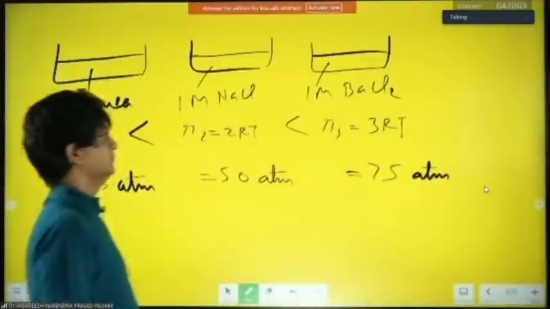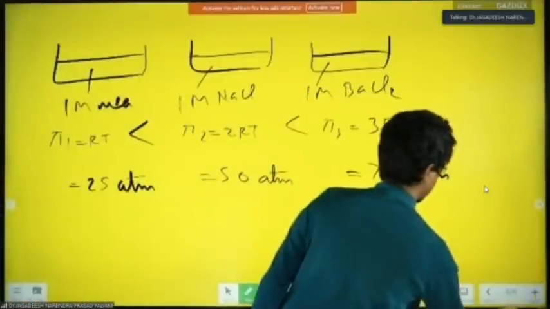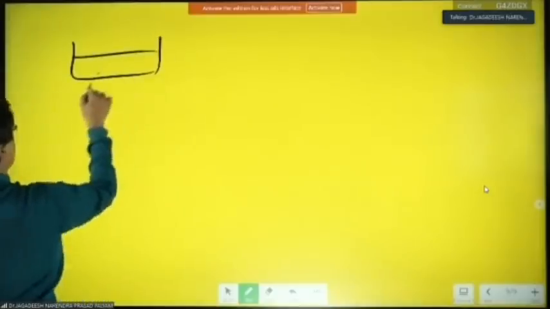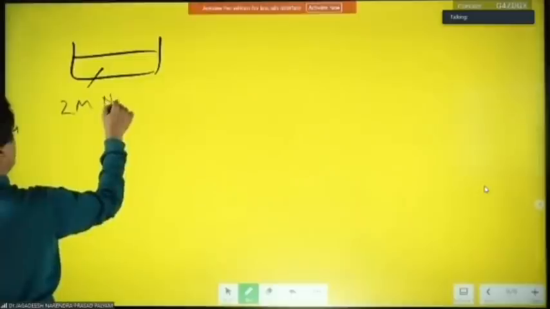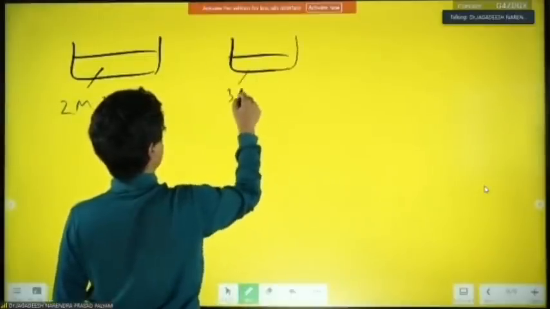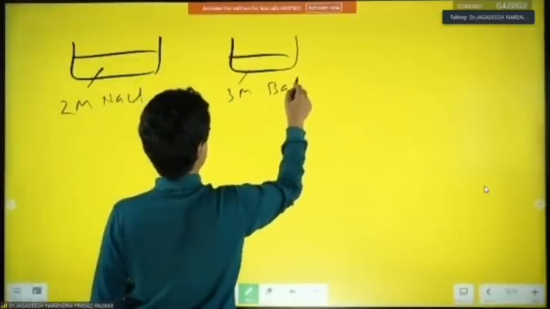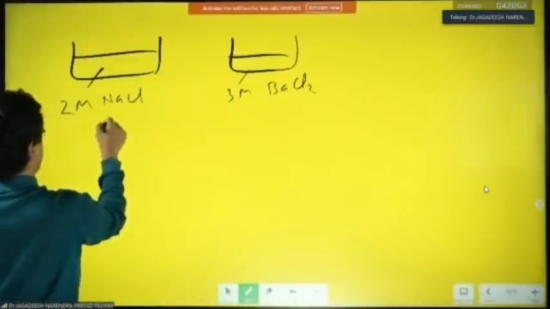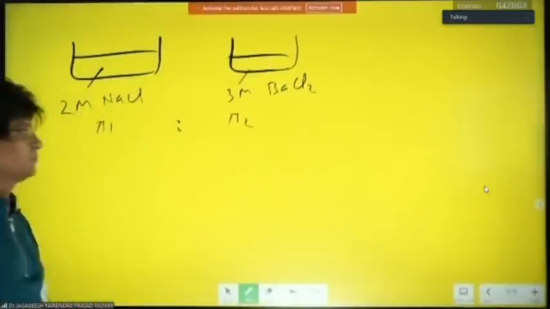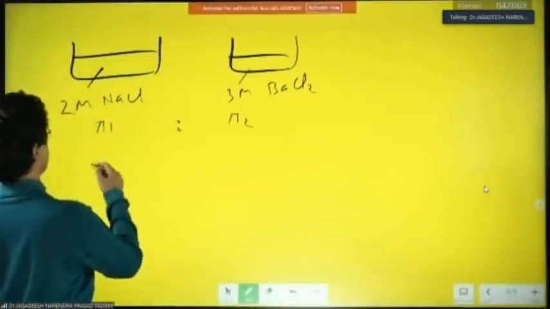चलो एक क्वेश्चन करो. I'm giving you say 2 molar NaCl and say 3 molar BaCl2, है ना? This is pi 1, this is pi 2. You have to find the ratio pi 1 is to pi 2. ठीक है, तो रेशियो कर दो उसको.